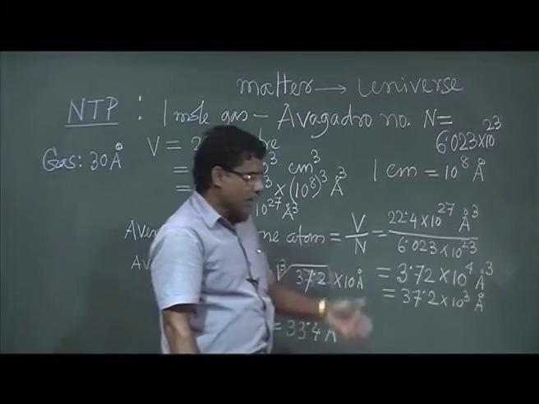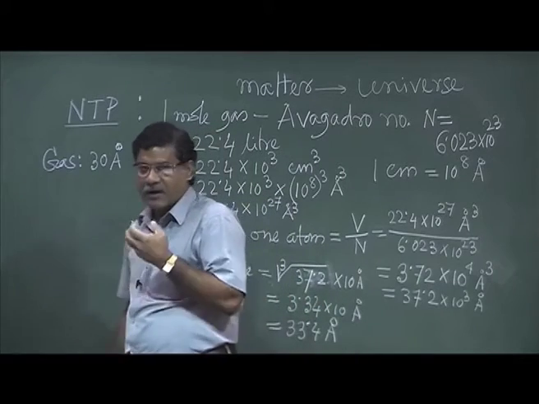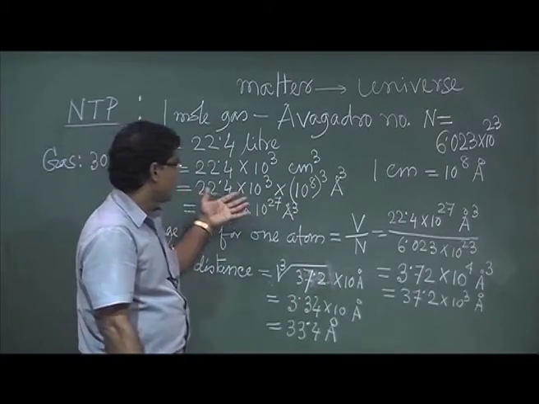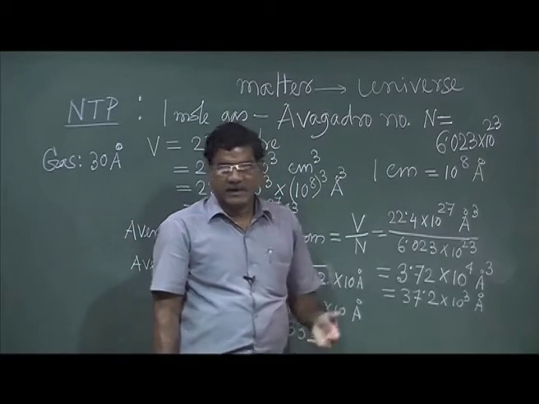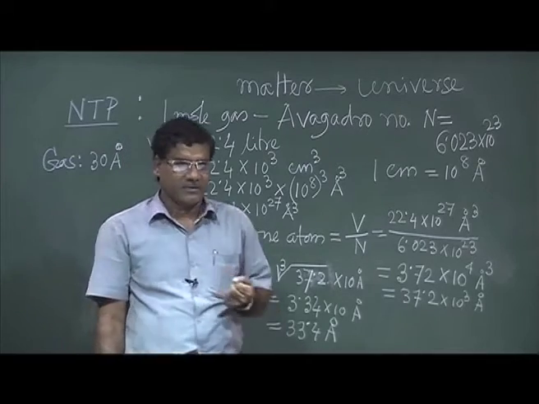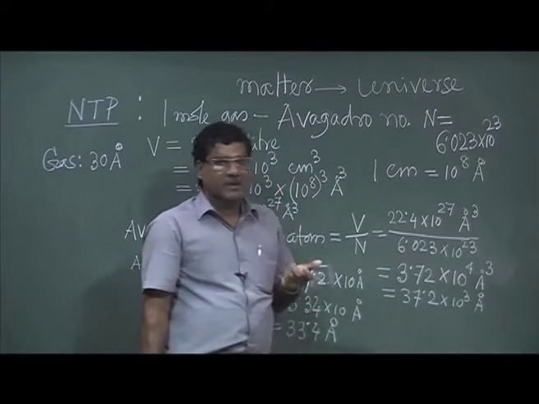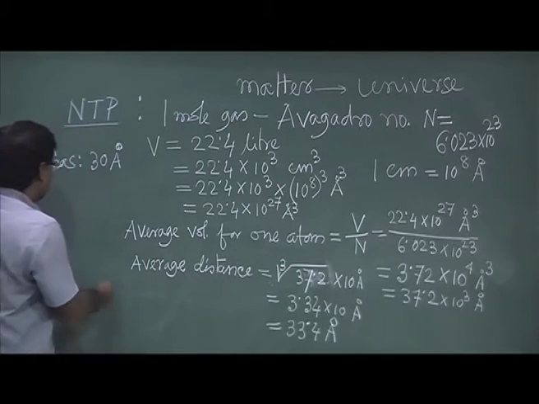Okay. So that way one can estimate the interatomic distance for liquids and solids. Basically if you know the density of these states, from there one can calculate number density.